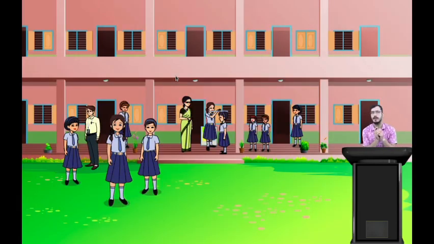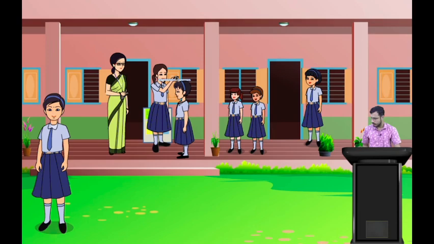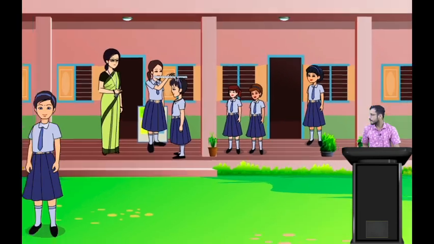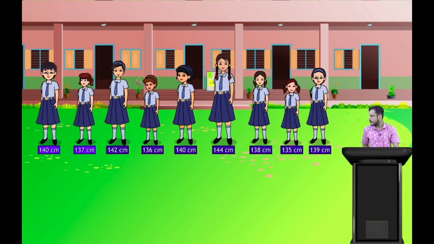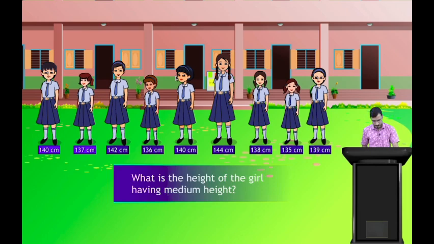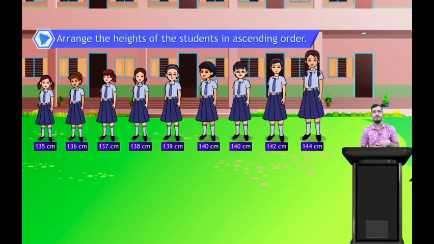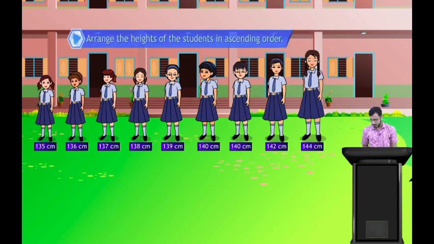Okay, now students, let's see one more situation here. In our school you can see measuring of height here. Some students are here, and the height of some students you can see 140 centimeter, 137 centimeter. So what is the height of the girl having medium height? And arrange the heights of the students in ascending order. Okay, so let's do it.